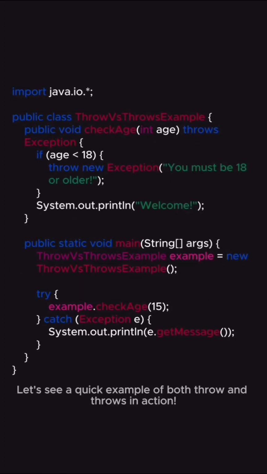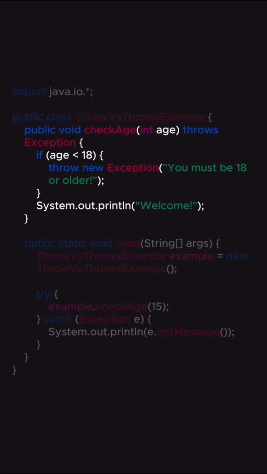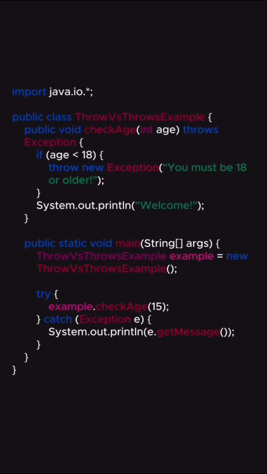Let's see a quick example of both throw and throws in action. In the method checkAge, we use throws Exception to declare that this method may throw an exception. Inside the method, if age is less than 18, we use throw to manually throw an exception with a message, you must be 18 or older. In main, we call checkAge(15), which triggers the exception. The catch block then catches and prints the exception message.